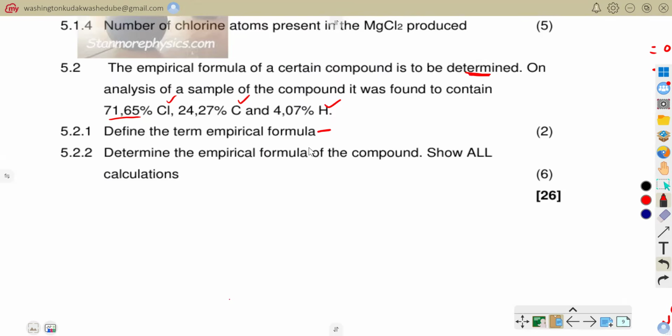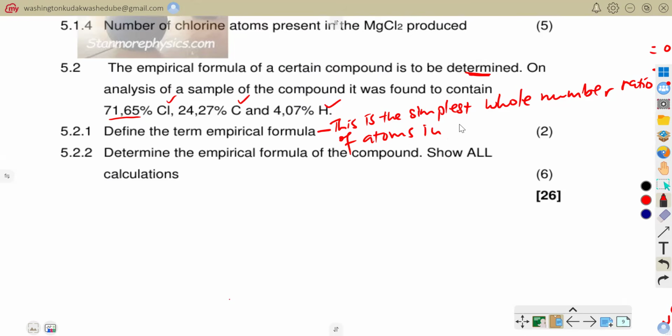So the empirical formula is the simplest whole number ratio of atoms in a compound. You would say that this is the simplest whole number ratio of atoms in a compound. So this is the simplest atomic whole number ratio in a compound. The simplest whole number ratio of atoms in a compound.